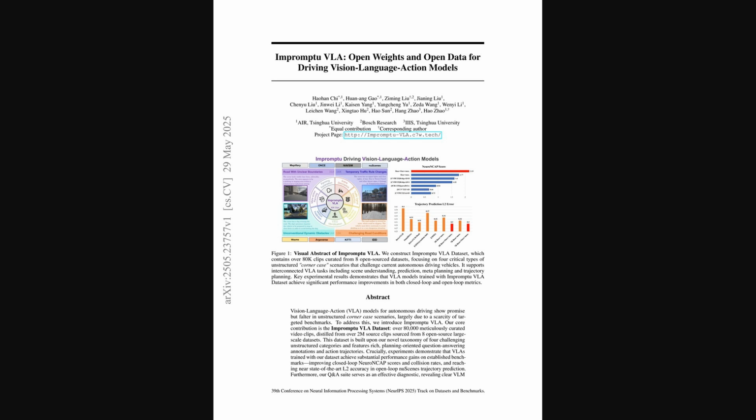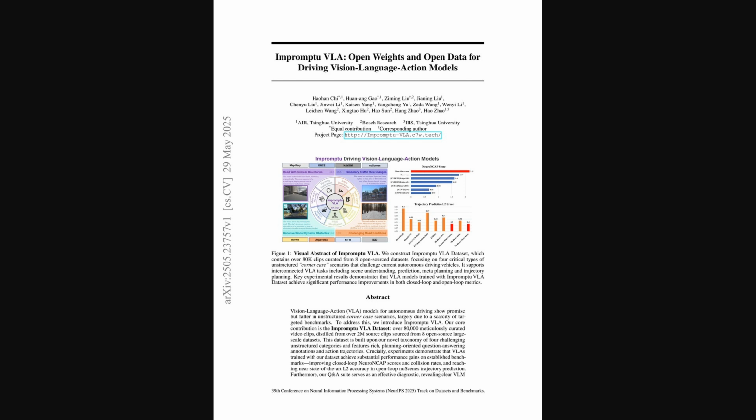Today, from the Papers with Code trending list, we have Impromptu VLA, Open Weights and Open Data for Driving Vision Language Action Models, published May 29, 2025. Its core contribution is the Impromptu VLA dataset. That's over 80,000 video clips from 8 open-source datasets, focusing on corner case scenarios. These corner cases are tricky, unusual road situations for self-driving cars. The paper uses Vision Language Action Models, or VLAs. These are AI systems connecting vision, language, and driving actions.